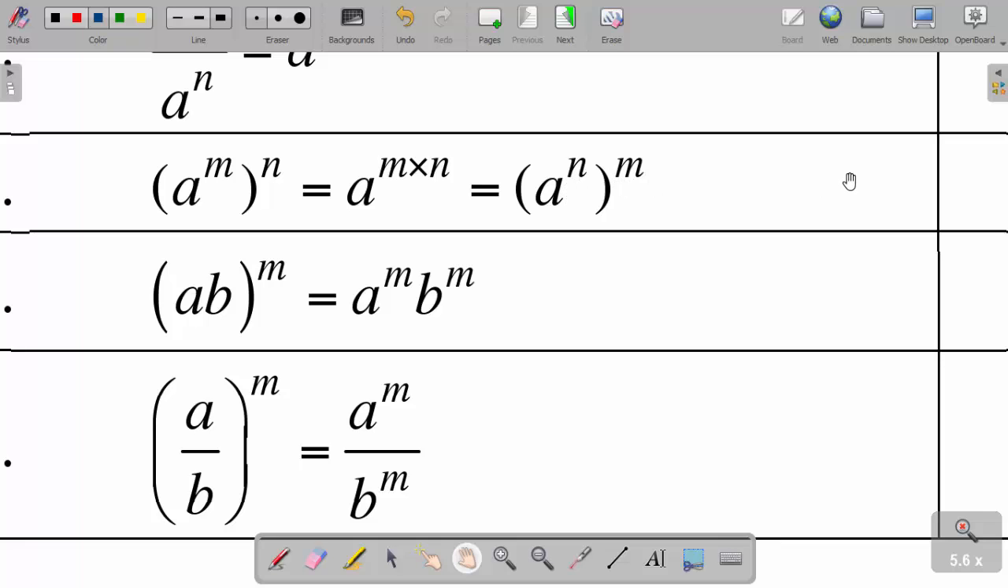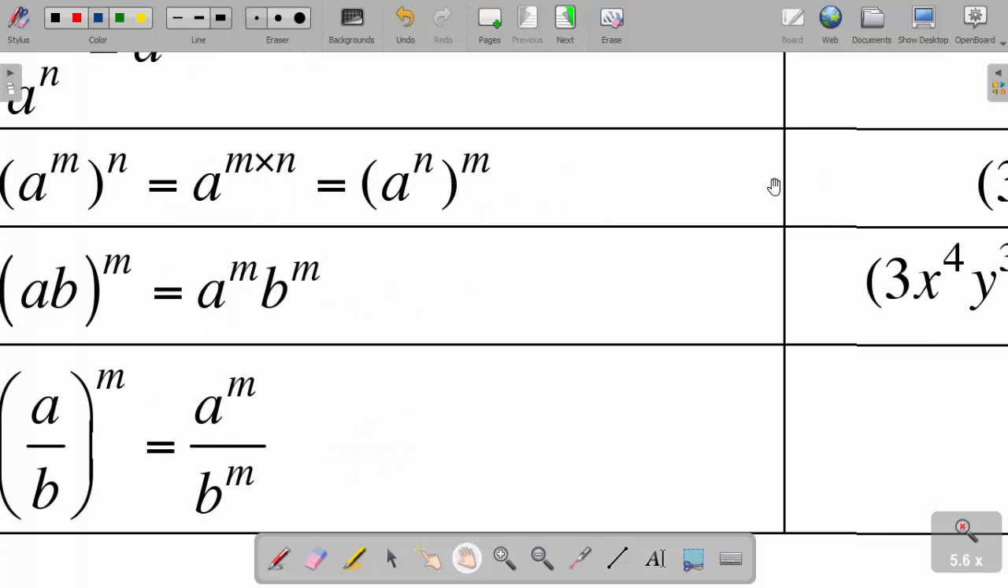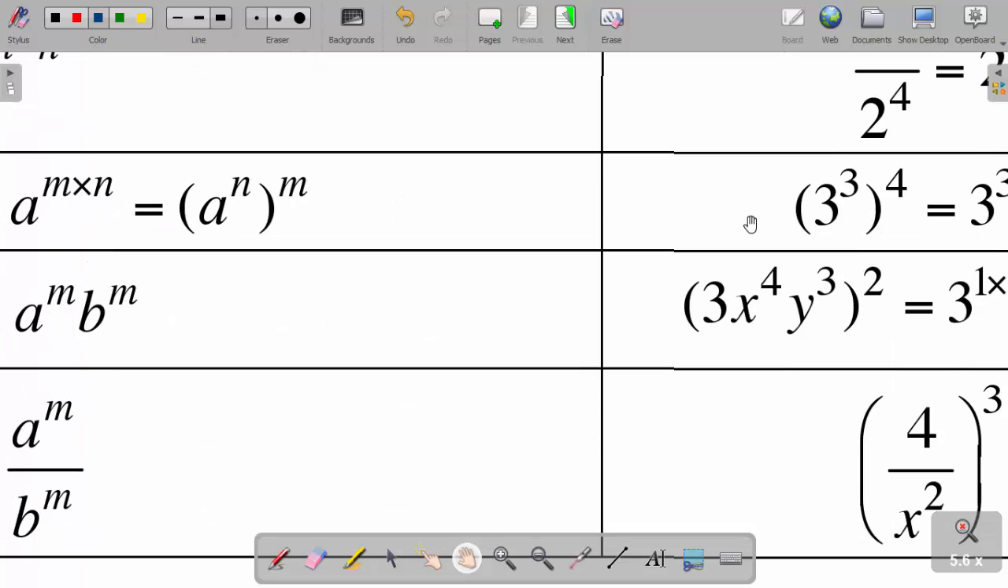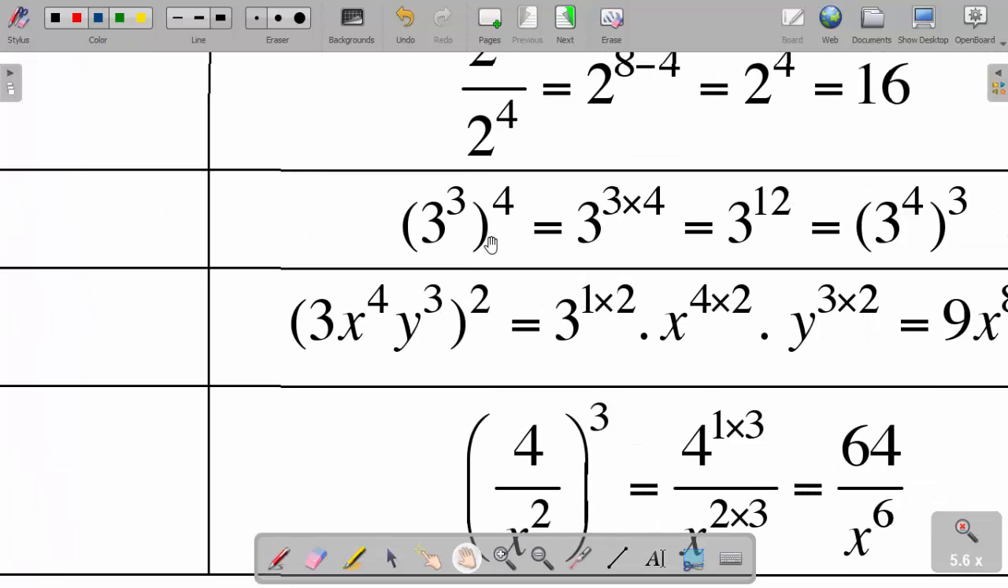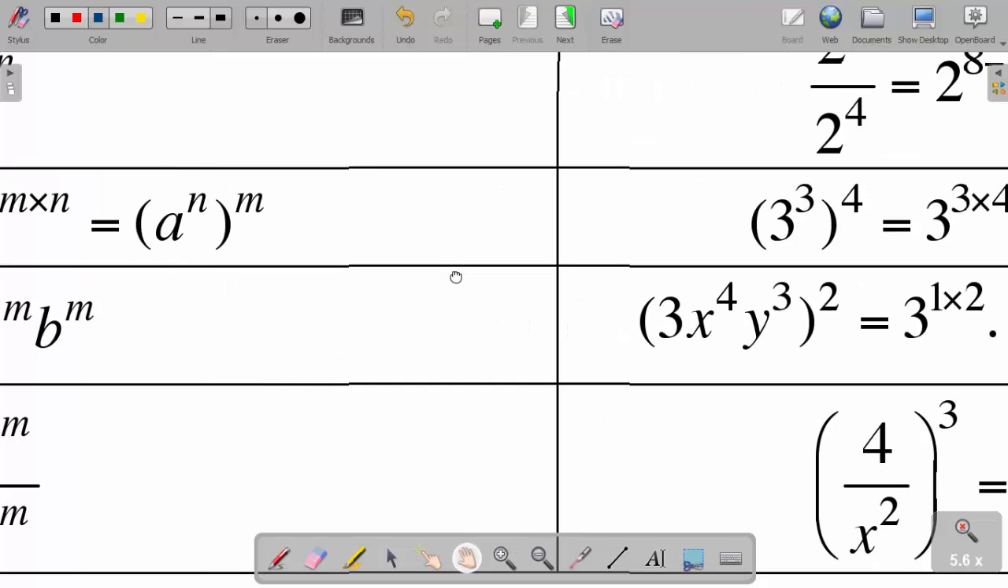A good example is this one here. If I have 3 to the power 3, then power 4, it's the same as saying 3 to the power 3 times 4, which gives me 3 to the power 12. And it can also be written as 3 to the power 4 and then the power 3. Okay, so that is it, guys. Let us proceed.